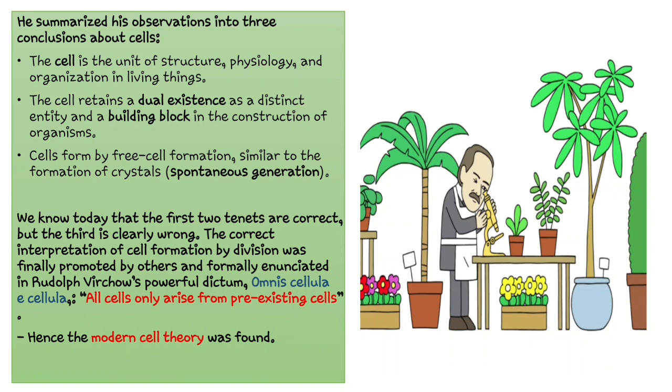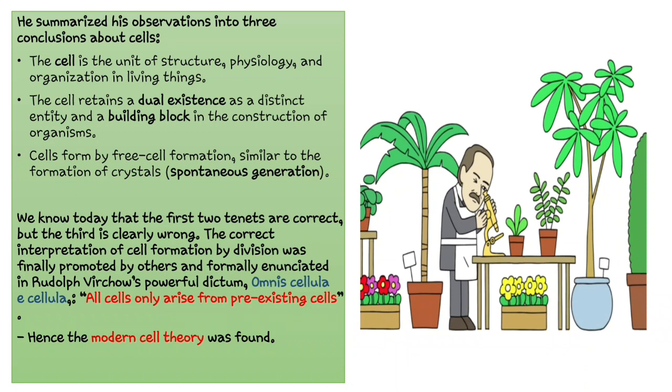The question arises how we were formed from pre-existing life, and where pre-existing life came from. Again we come to the same question of where the first life arose. I will try to give you the answer later, but we know today that the first two tenets are correct, but the third one is clearly wrong.